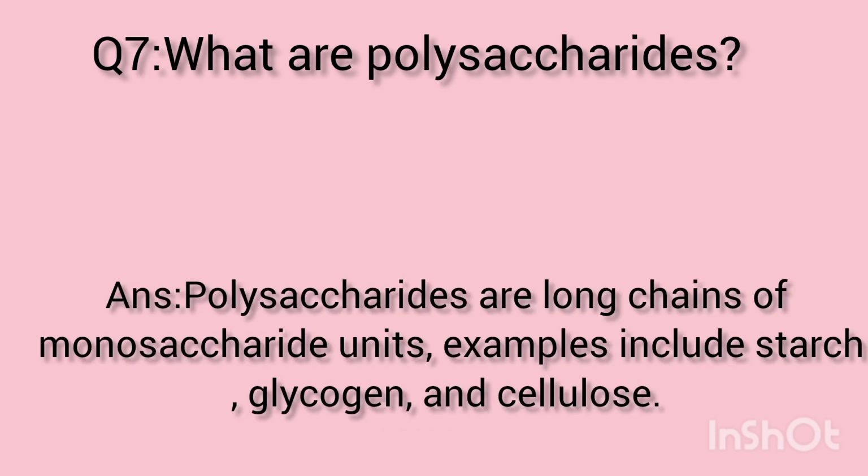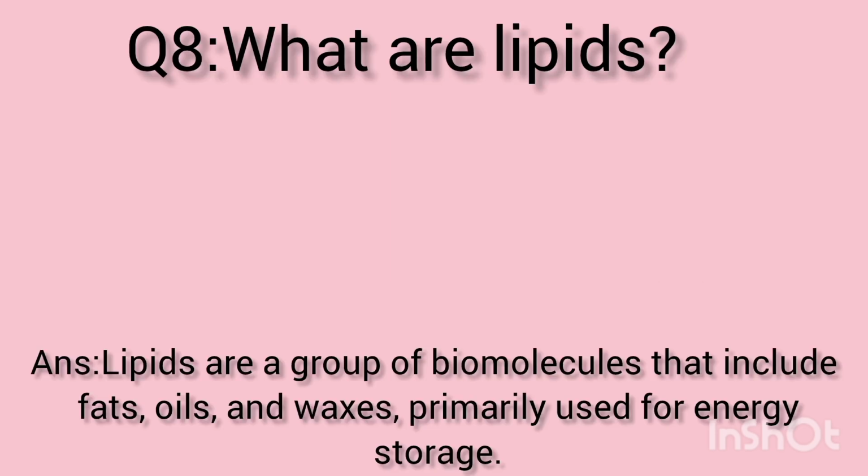Question number 7. What are polysaccharides? Answer. Polysaccharides are long chains of monosaccharide units. Examples include starch, glycogen, and cellulose. Question number 8. What are lipids? Answer. Lipids are a group of biomolecules that include fats, oils, and waxes, primarily used for energy storage.